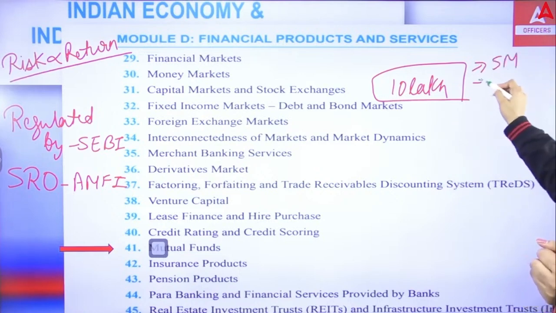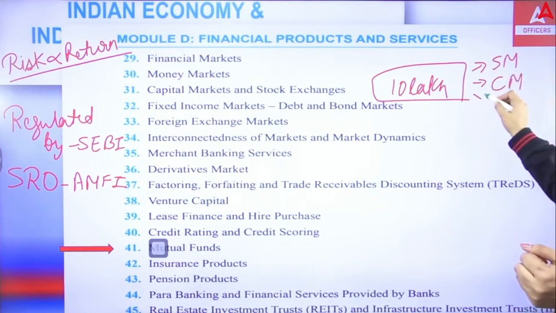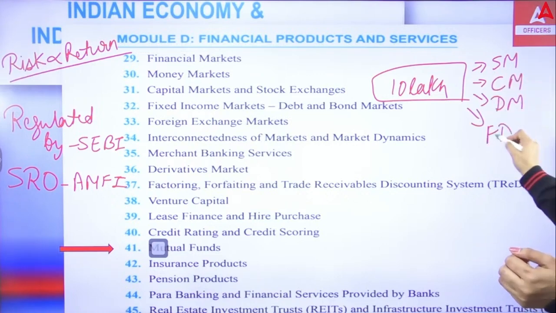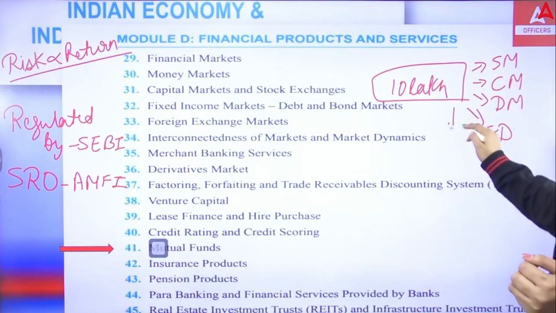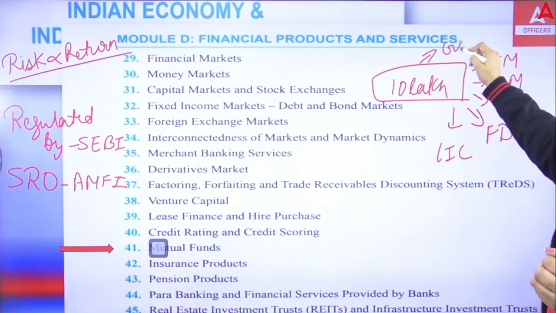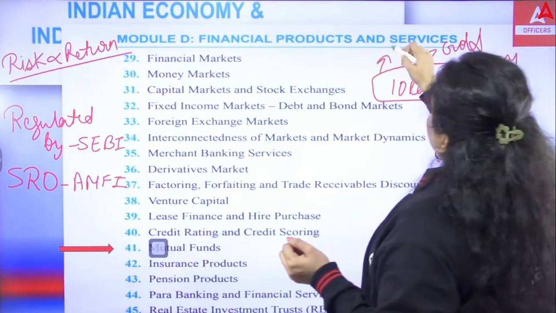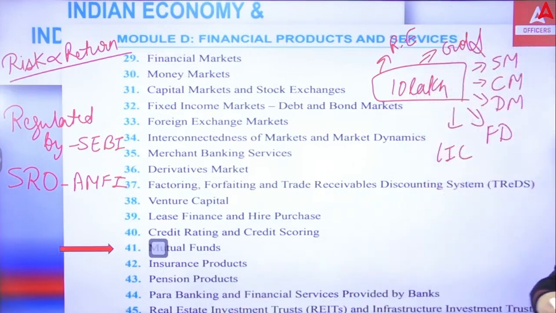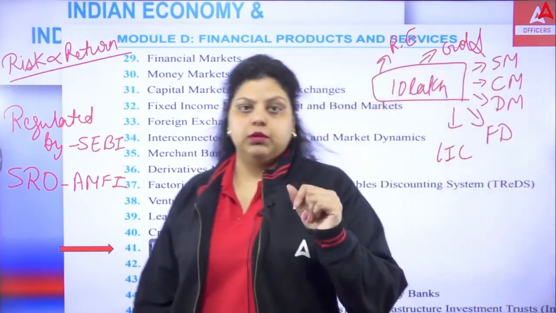Some money will be invested in the share market, some in the commodity market, some in the derivative market. Some amount of money, let's say, is deposited in FD, some in an insurance policy, some invested in the gold market, and the remaining amount invested in real estate. So your money is distributed in different sectors for investment purposes.